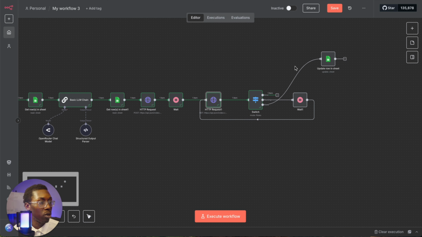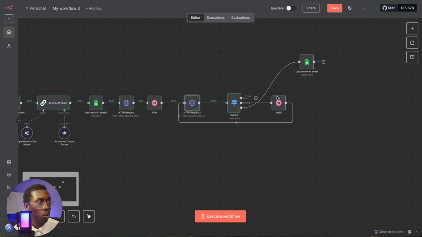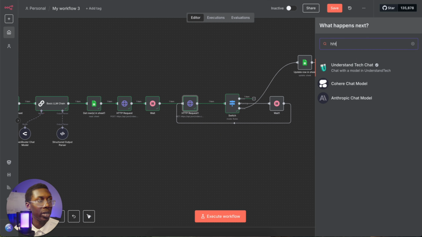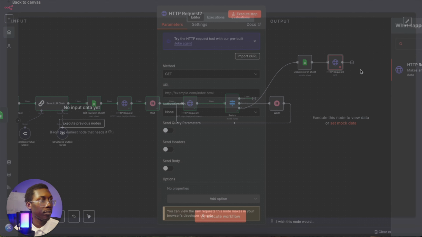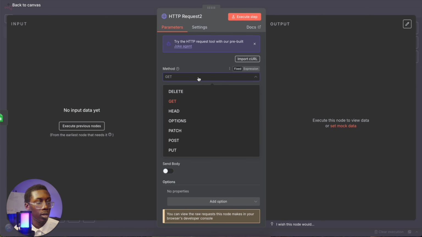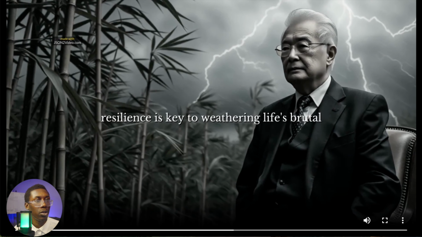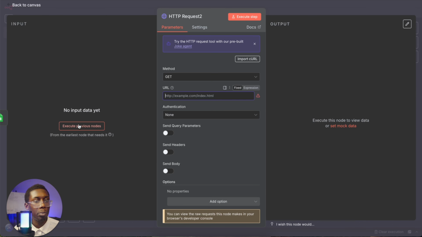So now at this point, you would want to upload that YouTube video. So we set up another HTTP request. It will be a get request, and what we would put right here for URL would be the URL from the video itself. It would already be pushed through over here. So you would put the URL right here and then execute that step.